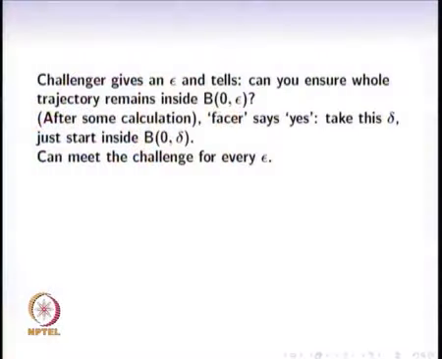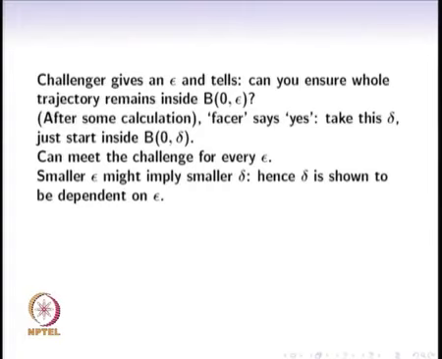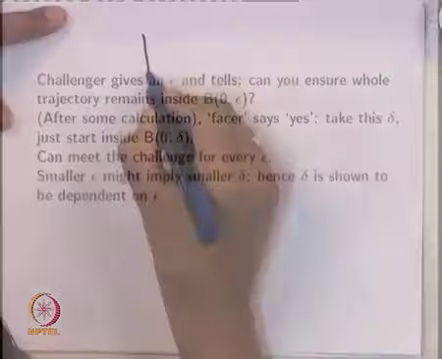The fact that we are allowed to do some calculation means that delta is allowed to depend on epsilon. If you are able to meet this challenge for every epsilon, no matter how small, that is when you will call the equilibrium point stable. A smaller epsilon might mean a smaller delta. Hence, delta is shown to depend on epsilon in the definition on the previous slide. We should be seeing a figure here.